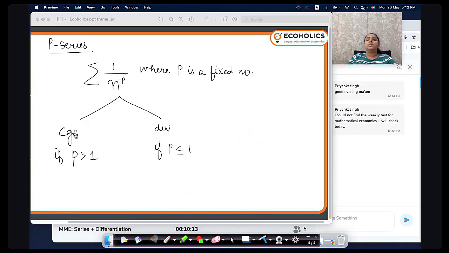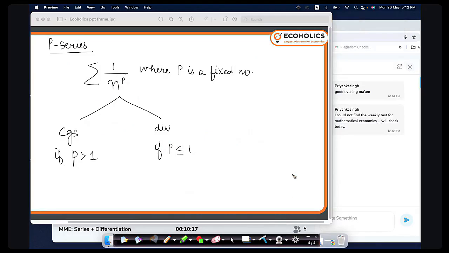You can very clearly mark the answer whether it is converging or diverging. Is it clear now? Any issue here?